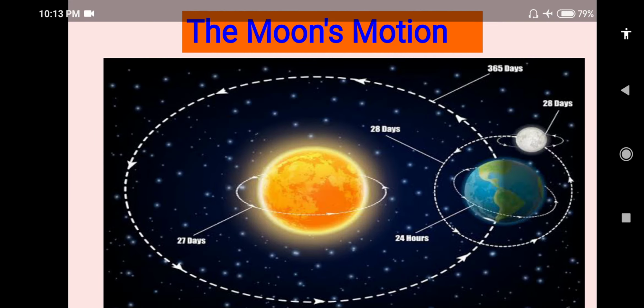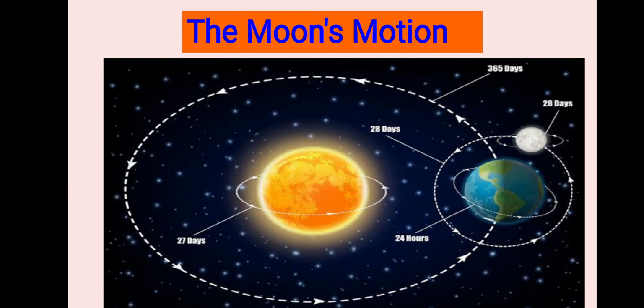The first point, the moon's motion. Like earth, moon also has axial as well as orbital motion. The moon, while rotating around itself, revolves around the earth, but earth revolves around the sun, means indirectly moon revolves around the sun.